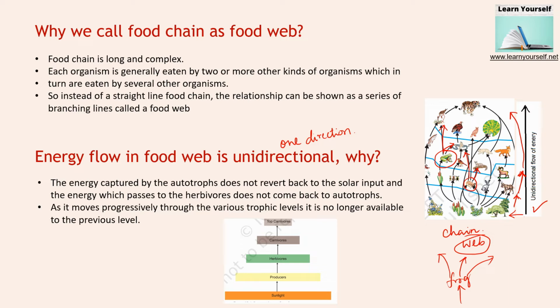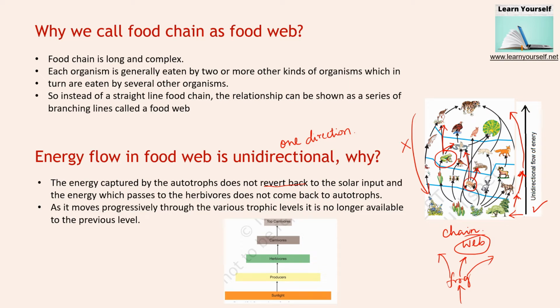The energy captured by autotrophs does not revert back. Revert back means it is not coming down. We cannot see any arrow coming down from top to bottom. It cannot revert back to the solar input, and the energy which passes to the herbivores does not come back to the autotrophs.